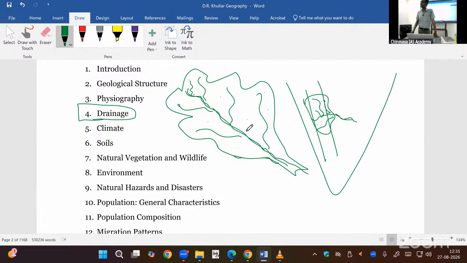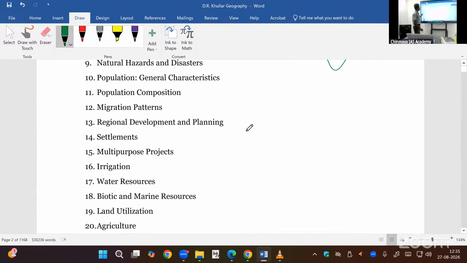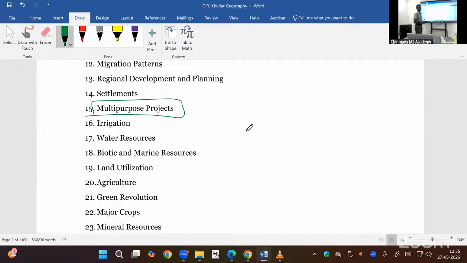That's all. Basin area, drainage area, catchment area, antecedent drainage. We have to discuss in detail. Then multi-purpose projects. We are going to cover these two chapters, at least for the Kosi River and Sharda River. In that way only, you have to study the static and dynamic current affairs. Then only you will remember.